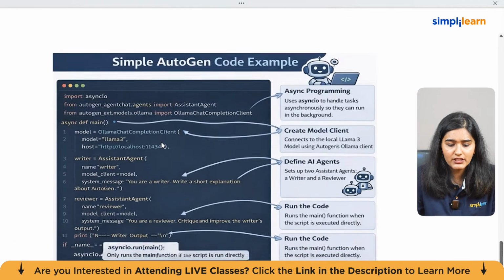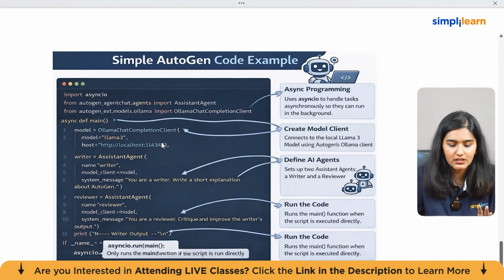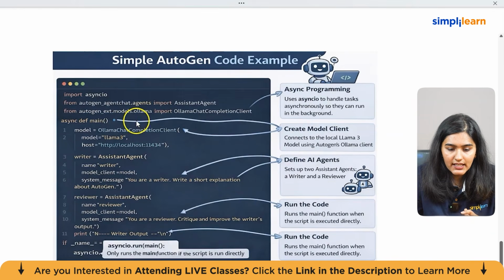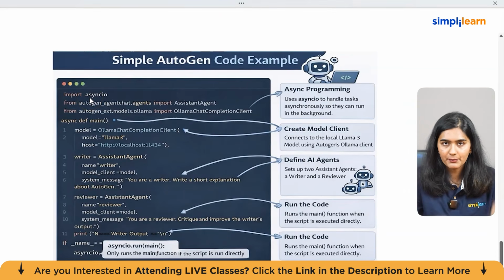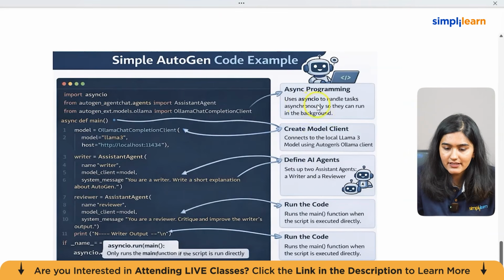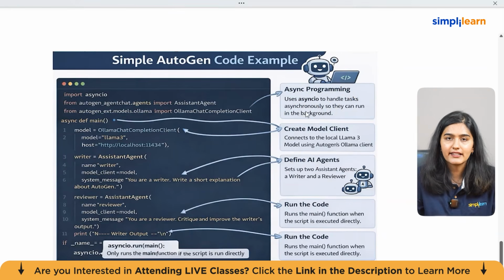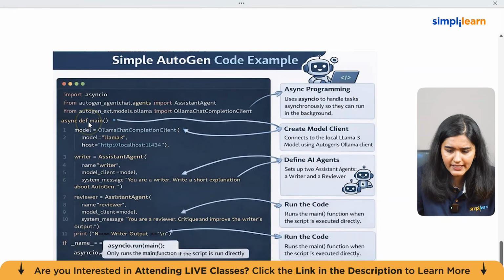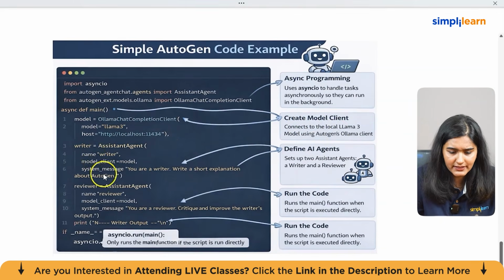Okay, now if we look at the code here, we'll run this code in VS Code. Firstly, I would like to explain the code to you. This is again the same import asyncio, which we already discussed in the previous module. It is used to handle tasks asynchronously so that they can run in the background. We have created this async def main to connect local Llama using the AutoGen Ollama client. We have defined two agents, a writer and a reviewer.